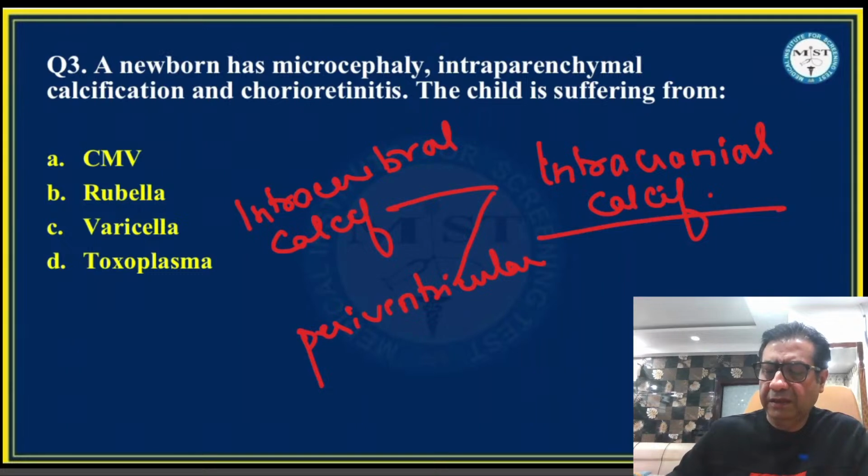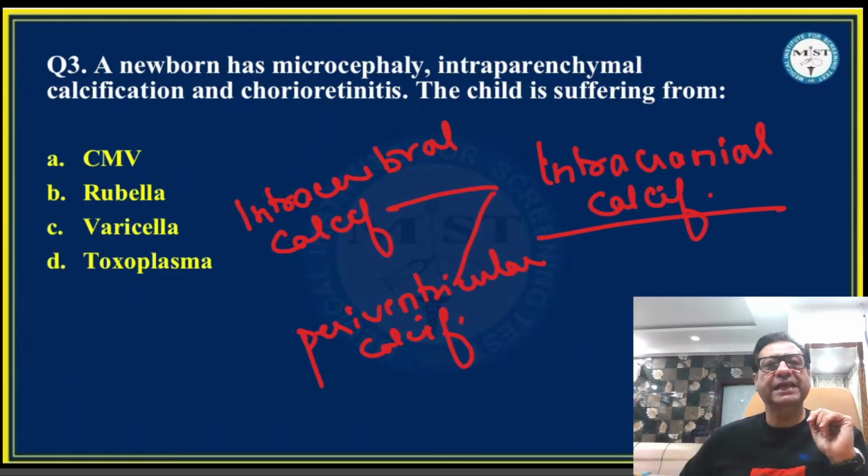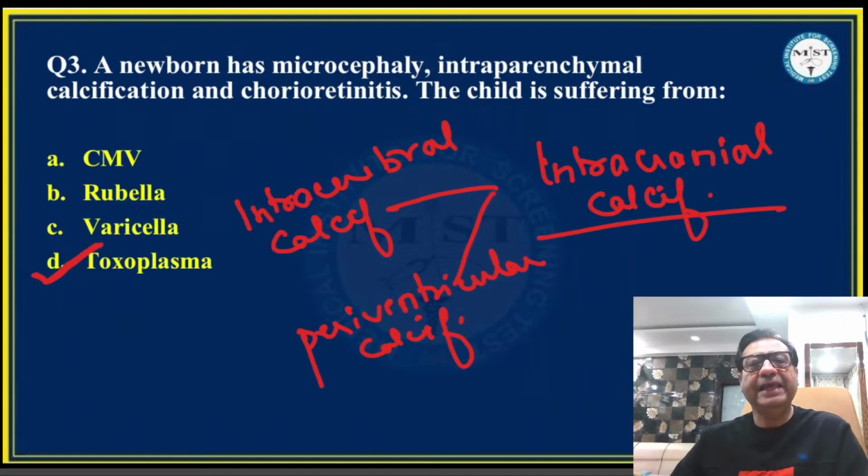So when you have intracerebral calcification, as appears to be the case here, then the most likely cause is congenital toxoplasmosis. But in case we have a question where they have mentioned periventricular calcification, chorioretinitis, and microcephaly, then you should go in for cytomegalovirus. So here they have mentioned microcephaly, intraparenchymal calcifications, and chorioretinitis.